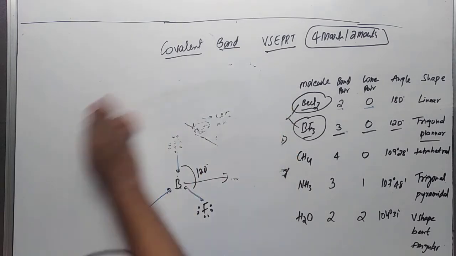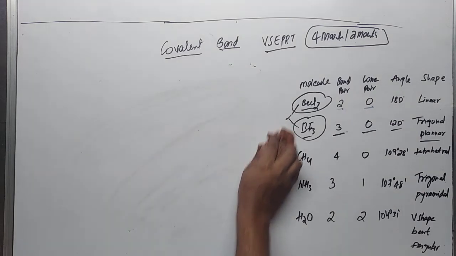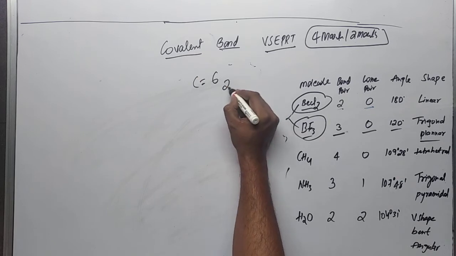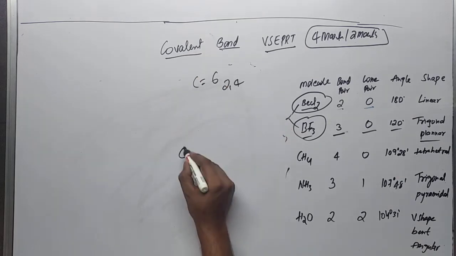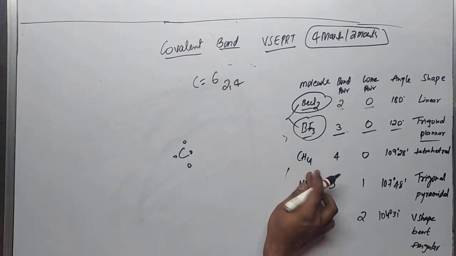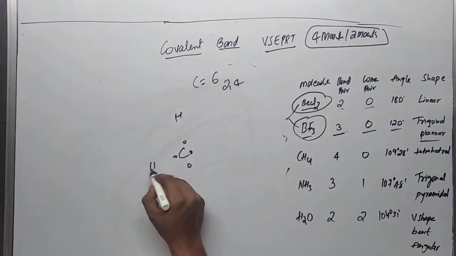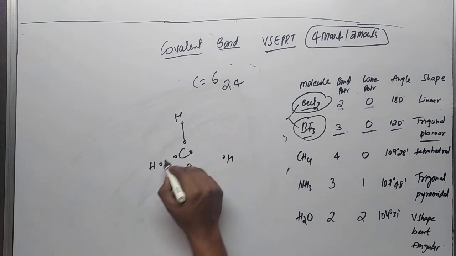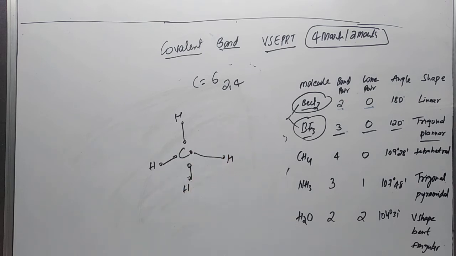Okay, so in CH4, carbon is the central atom. Carbon atomic number you know already is 6, which can be written as 2, 4. So carbon has 1 2 3 4 and we have 4 hydrogens, so 1 2 3 4. So one electron will be shared between carbon and each hydrogen.